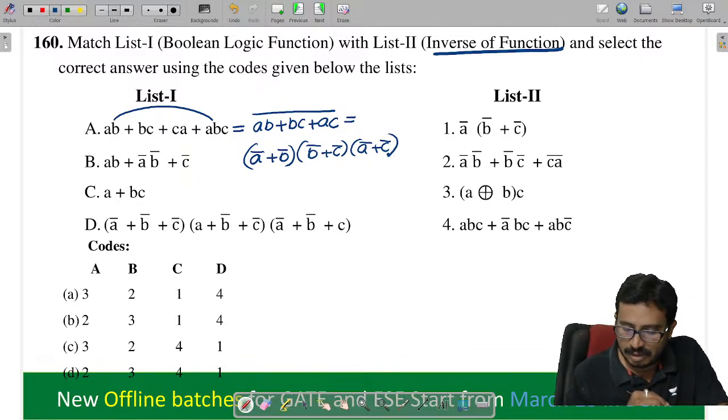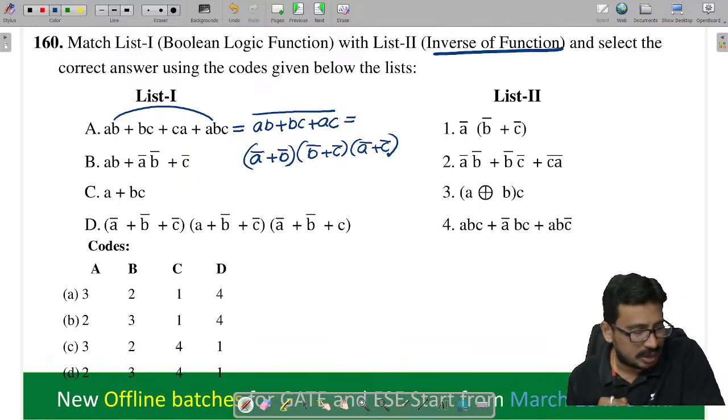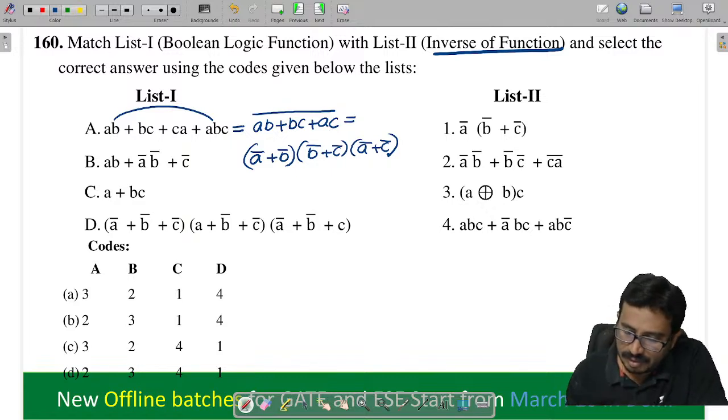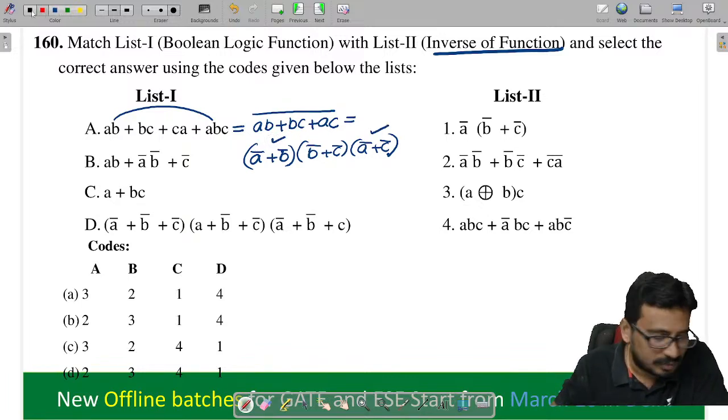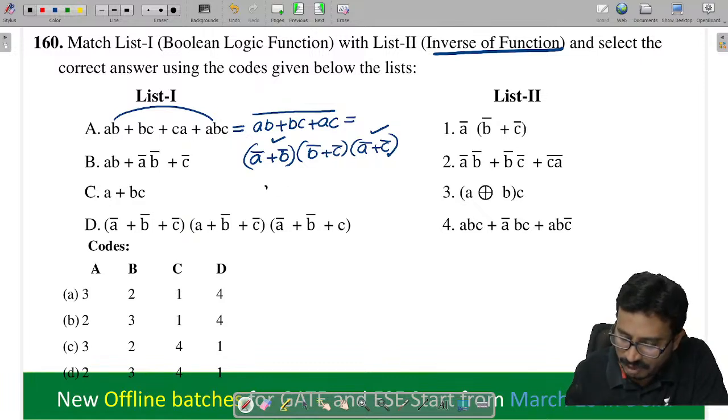Tell me which option is suitable, check it now. If we apply T1 here, tell me what I will get. This is A bar plus B bar C bar, isn't it, into B bar plus C bar.